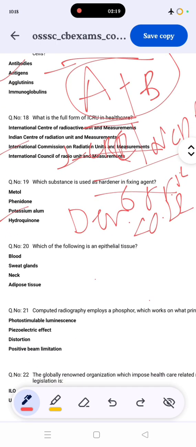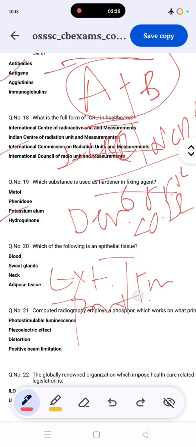Which of the following epithelial tissues works in absorption, transport, protection, and secretion? These are the works of epithelial tissues. A sweat gland is epithelial, with secretion of hormones, like the thyroid gland releasing T3, like other glands. Protection is by skin or bone. So the correct answer given for the epithelial tissue is sweat gland, option number 2.